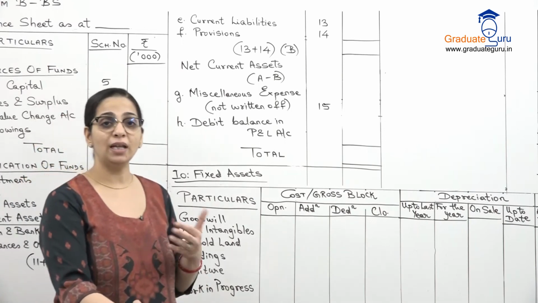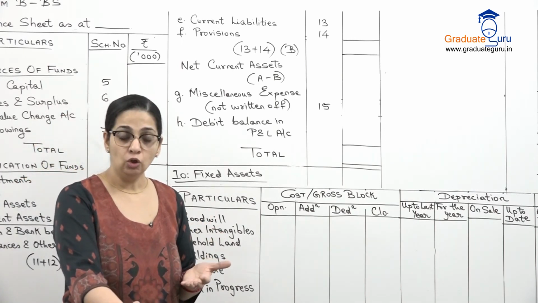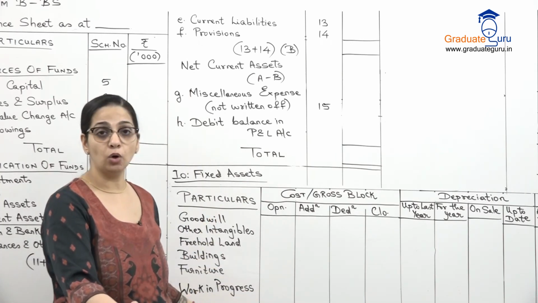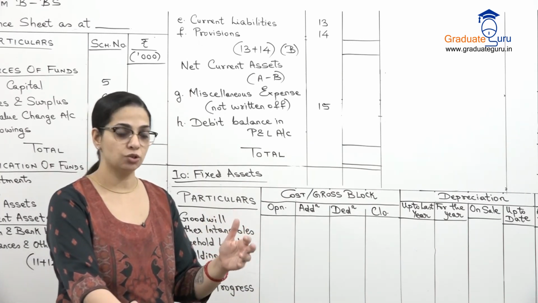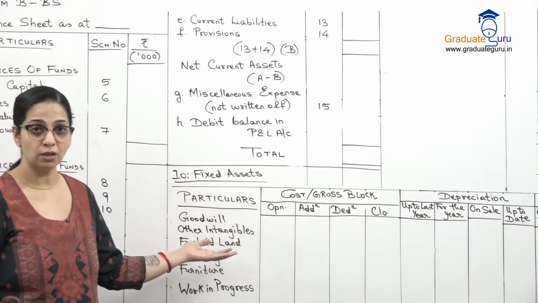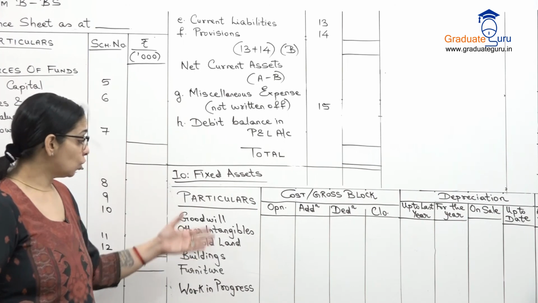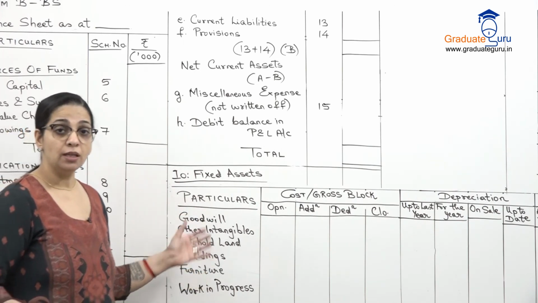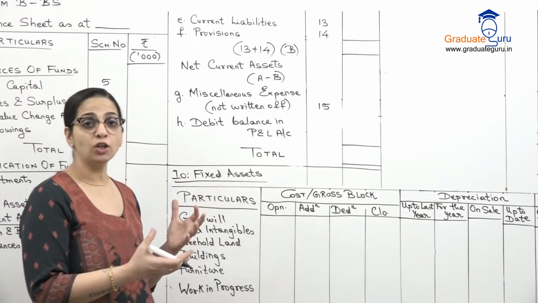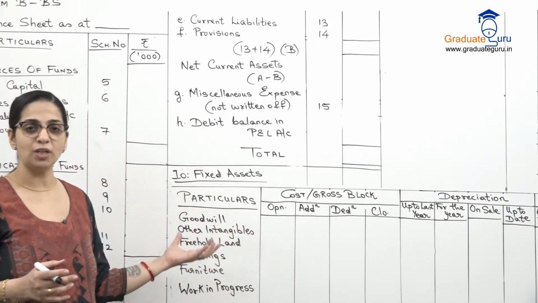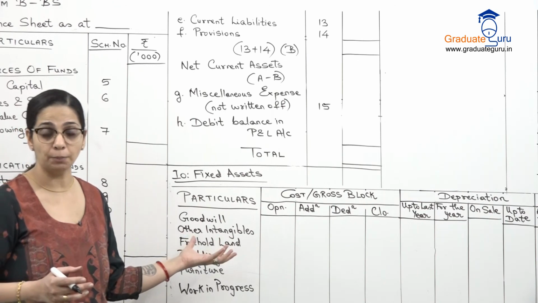So, अगर कोई building है which you are constructing, तो उसका construction cost जो भी है, that will come in work in progress because the building is not complete. So, you cannot show it in the list of assets. You will show it separately as work in progress. So, these are some of the assets that the list will depend on your sum, as I said, but these are some examples of assets which we generally show for insurance companies.